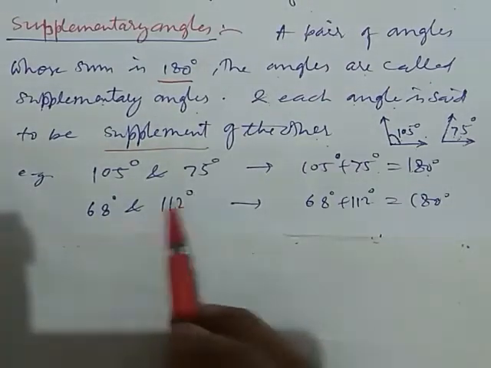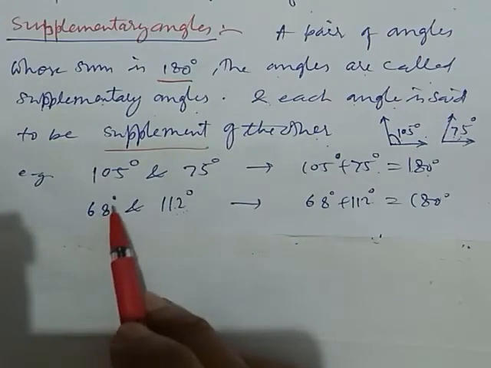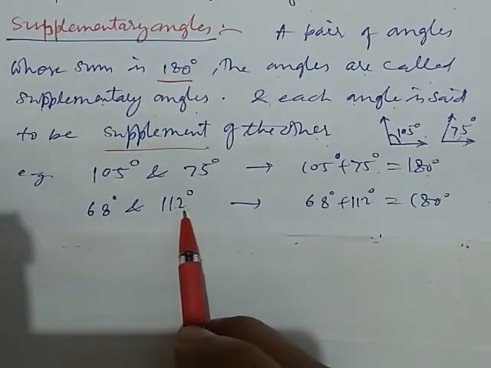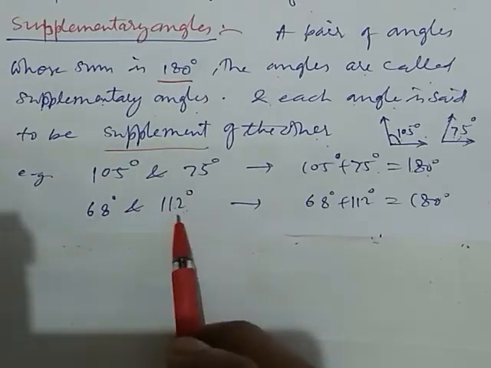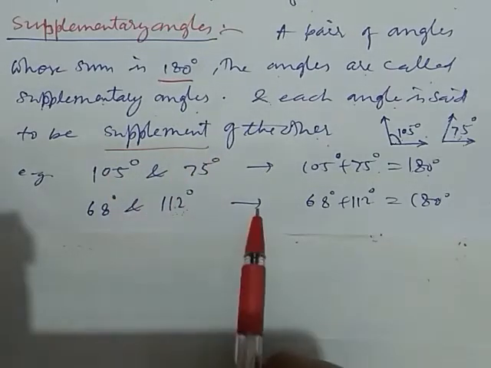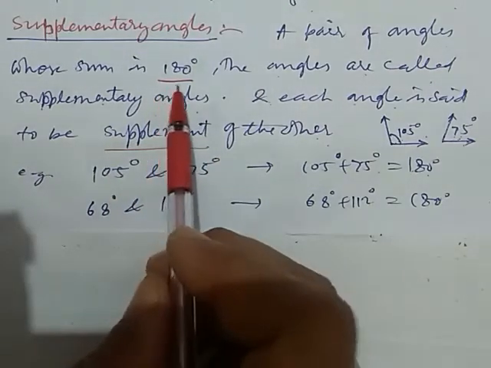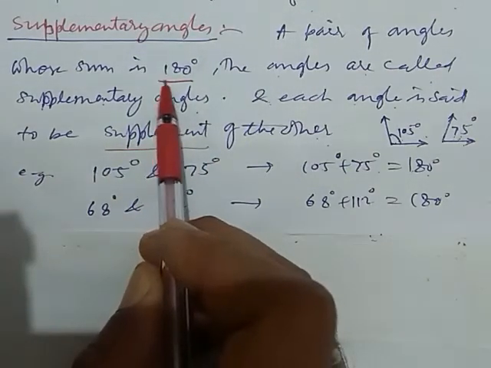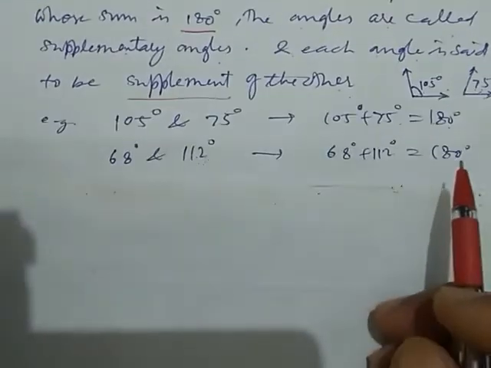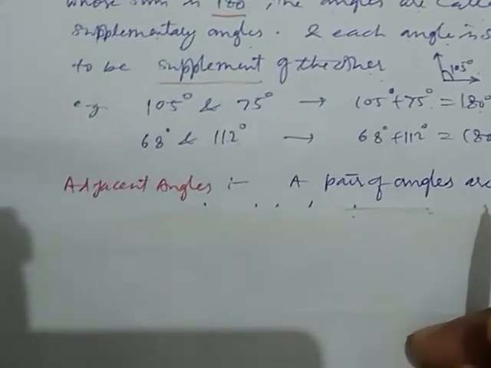The 112 degree angle is the supplement of 68 degree and the 68 degree angle is the supplement of 112 degree. So they are supplements of each other. This way they form supplementary angles. And the sum of the pair of angles is always 180 degree. Now we take another type of angles.